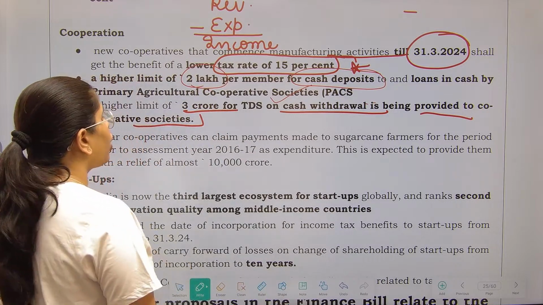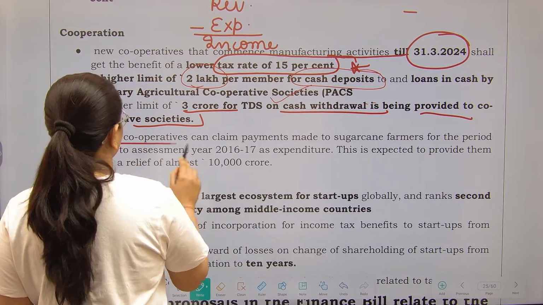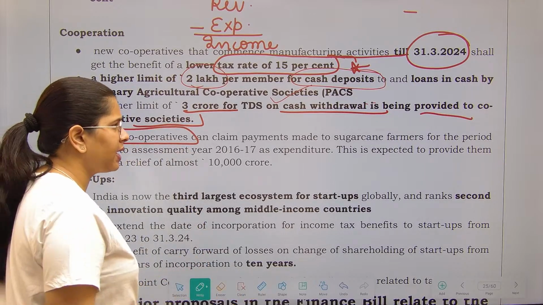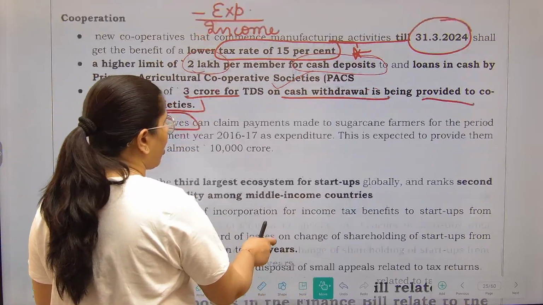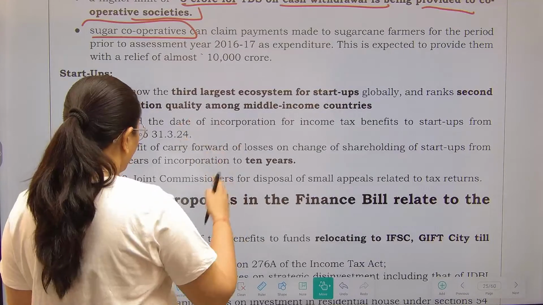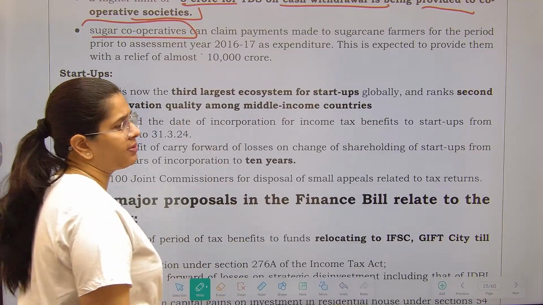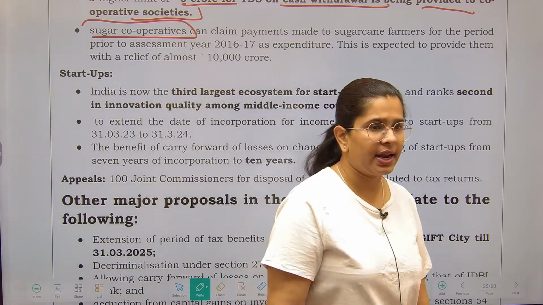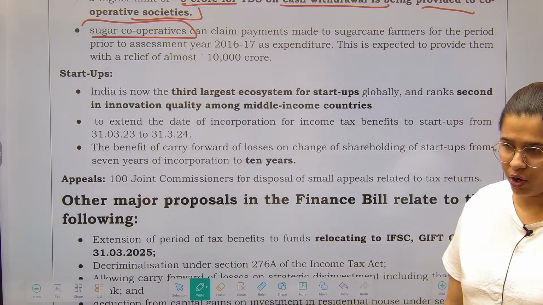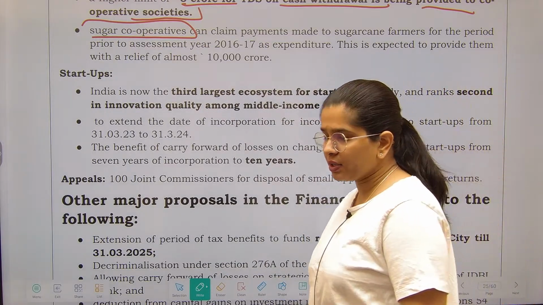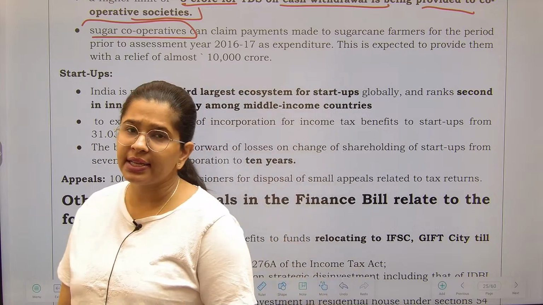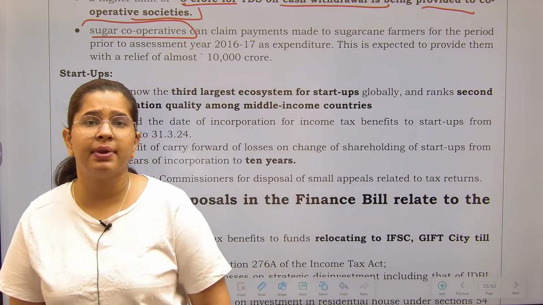Now let's see, sugar cooperatives can claim payments against sugar farmers. They always have this perennial fight between the sugar cooperatives and the sugar farmers. Both of them are facing losses, because the payments are not released to the farmers on time by the mill owners.